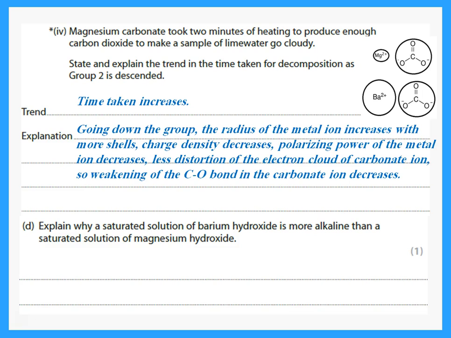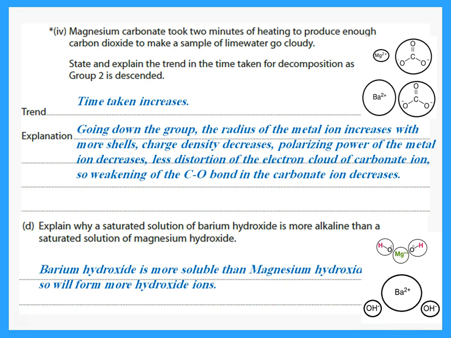Explain why a saturated solution of barium hydroxide is more alkaline than a saturated solution of magnesium hydroxide. Again, this has to do with the ease of its breaking off. So, barium hydroxide, we said big metal ion with small atomic group, this is easy to break up. So the barium hydroxide is more soluble than magnesium hydroxide, so it will form more hydroxide ions than the magnesium hydroxide.